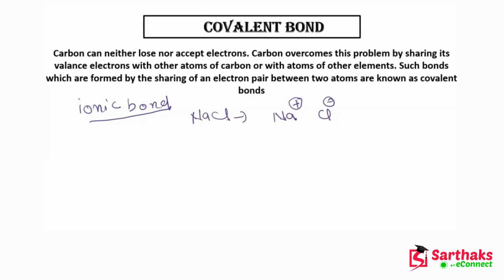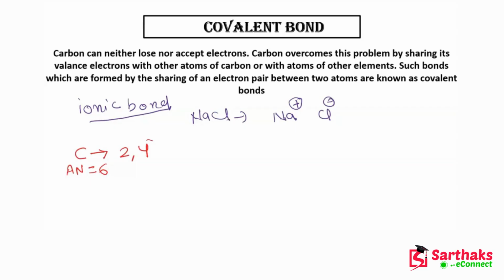Let me give you an example of this. Let me change the pen first. We are taking the example of carbon. Now what is the atomic number of carbon? It is 6. So what will happen if I write down the electronic configuration for carbon? It will be 2 and 4. In the K shell there are 2 electrons, and in the L shell there are 4 electrons.